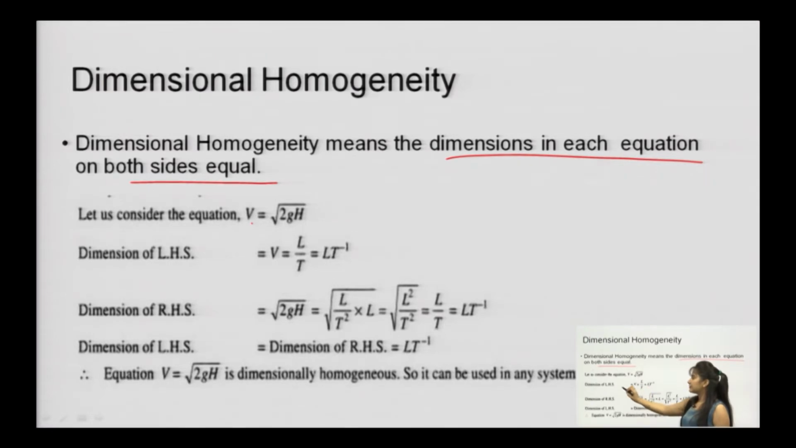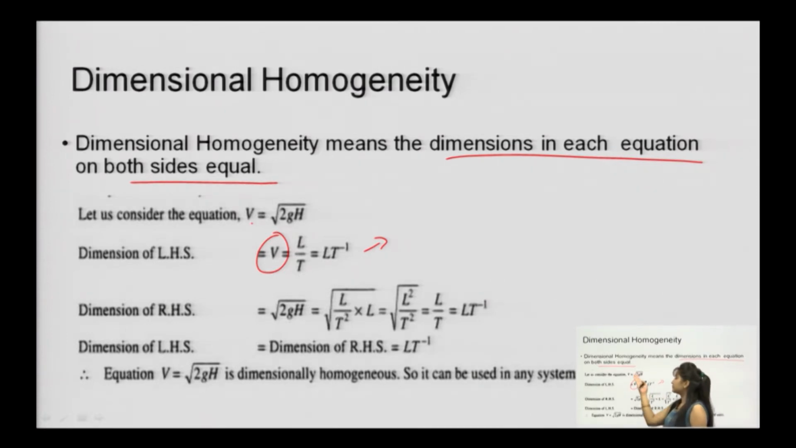Now, taking the left hand side, that is velocity. Velocity, you know, is nothing but length per unit time. Length means L, per unit time is T minus 1. So, on the left hand side you get the dimension as LT minus 1.